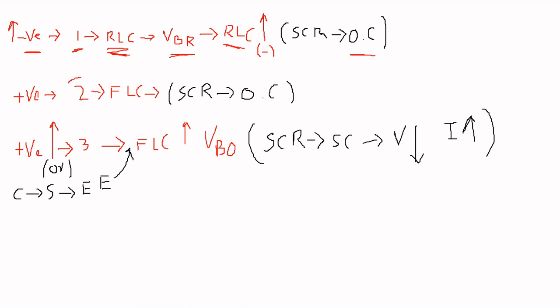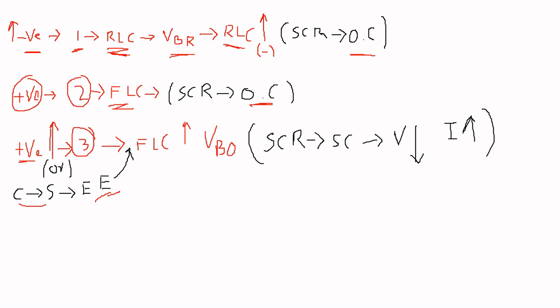Coming to the second case, we apply a positive voltage. Due to the positive voltage, we get a small amount of forward leakage current. In this case also the SCR acts as an open circuit. Now coming to the third case, we increase the voltage between anode and cathode, or keeping this voltage constant, by closing the switch S, we inject the charge carriers by using the external voltage source.